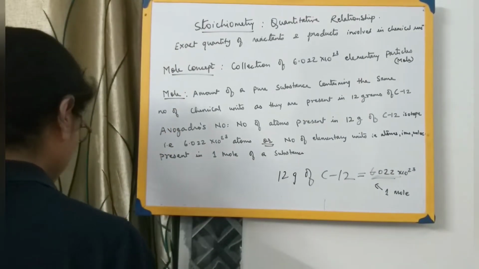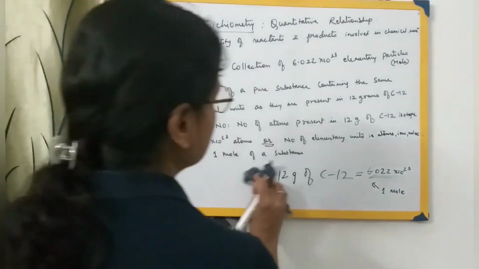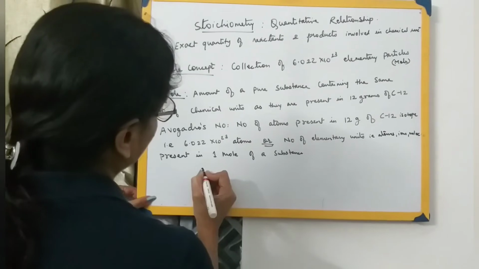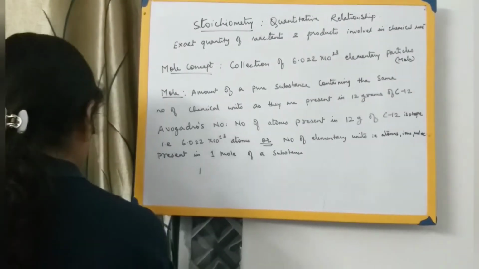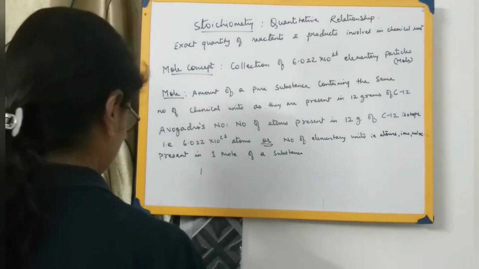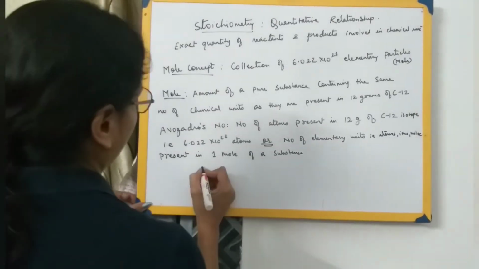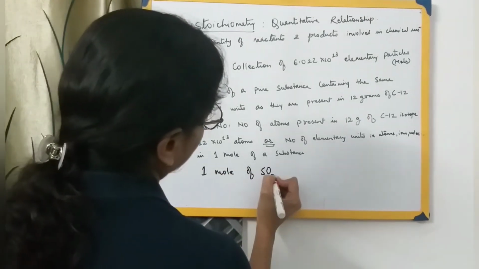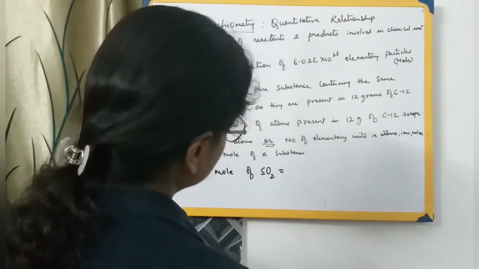Now let us have a few more examples of this concept, that is our mole. Let us consider 1 mole of sulfur dioxide. Let us find the molecular mass of sulfur dioxide.